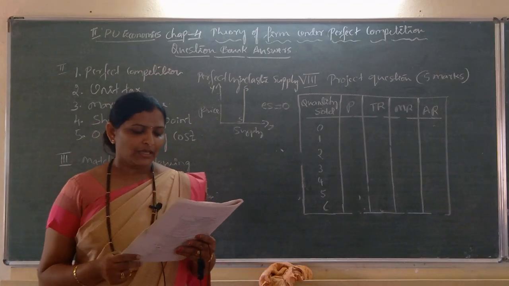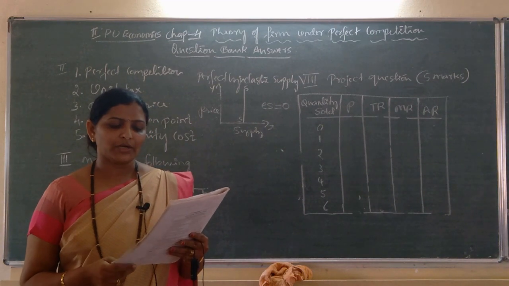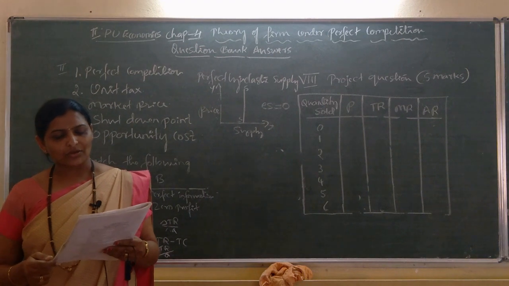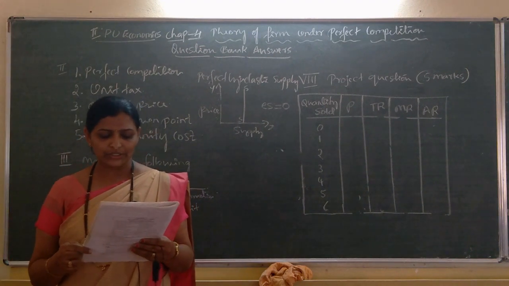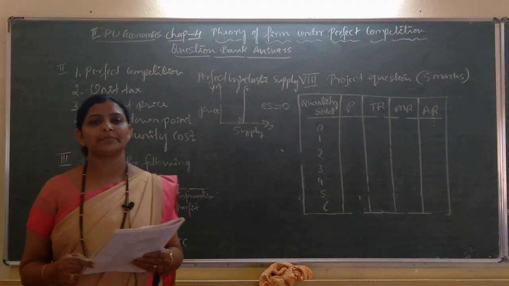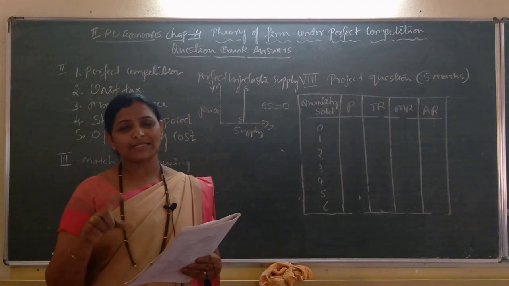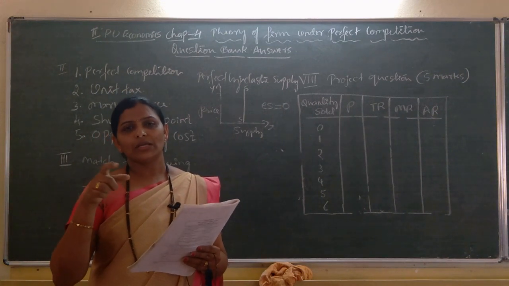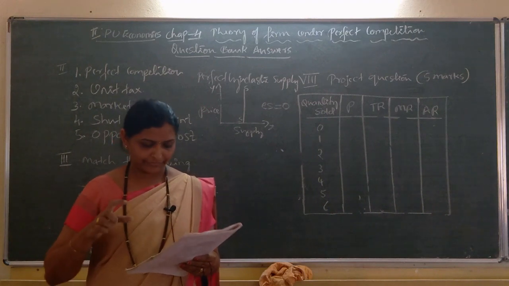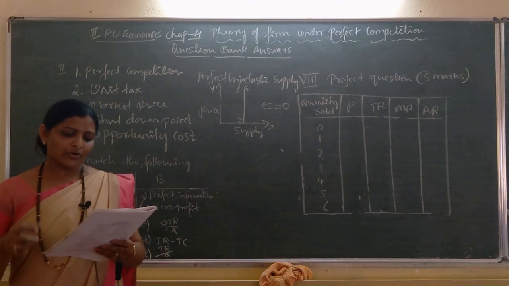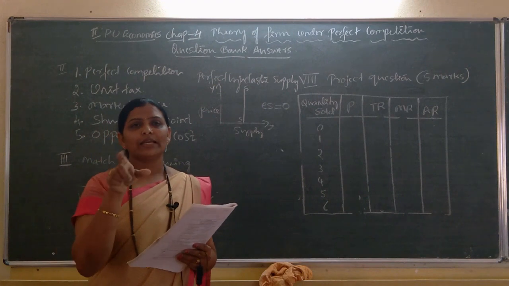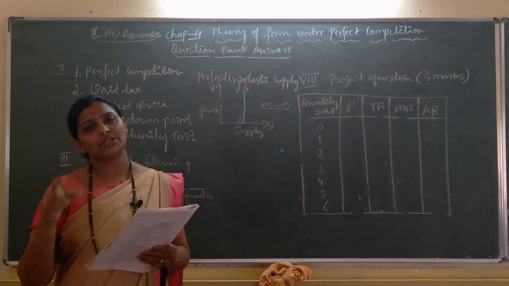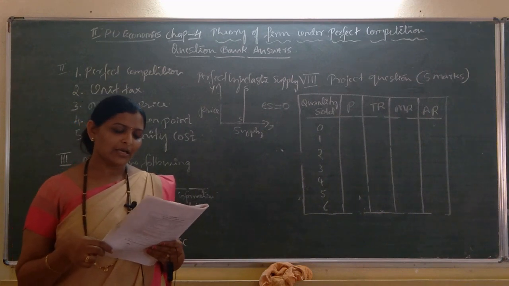Second question, explain market supply curve with the help of diagram. So, I have explained this concept with the help of diagram. First, you need to write the meaning of market supply curve. So, what is market supply? Total quantity sold in the market by different firms, isn't it? So, for that we get market supply schedule. By using that market supply schedule, we can derive market supply curve.